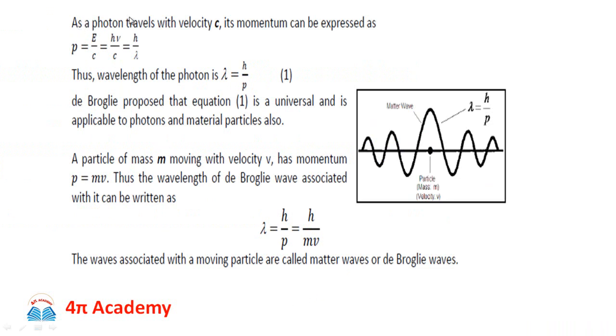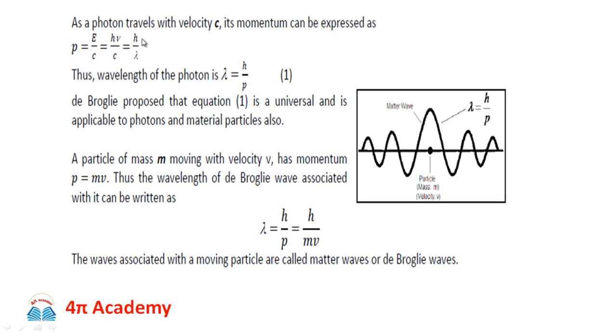As a photon travels with velocity c, that is, the photon is the particle of light, so it can travel with the velocity of light, its momentum can be expressed as p is equal to E by c. According to Planck's quantum hypothesis, energy can be written as E is equal to h nu. So this will be h nu upon c, and nu by c is nothing but 1 by lambda, therefore this can be written as h upon lambda. Thus the wavelength of a photon, we can write this equation in terms of wavelength, that is lambda is equal to h upon p.